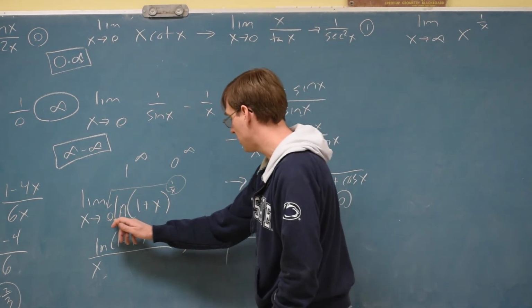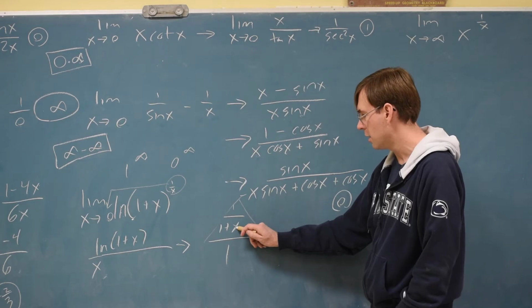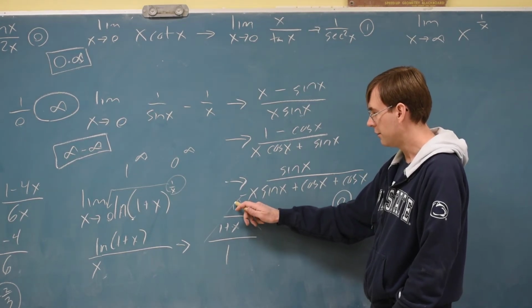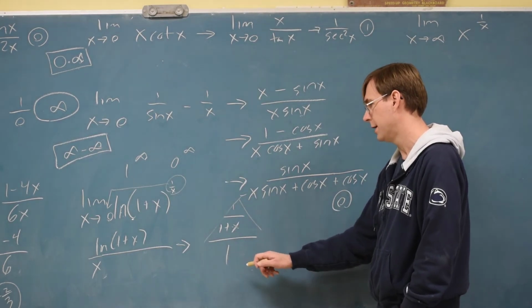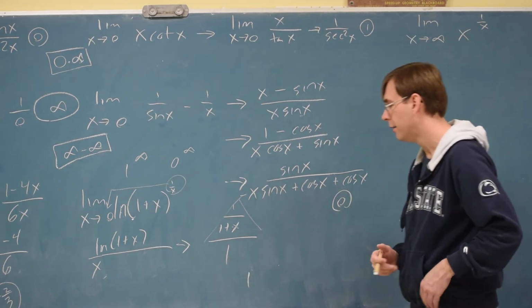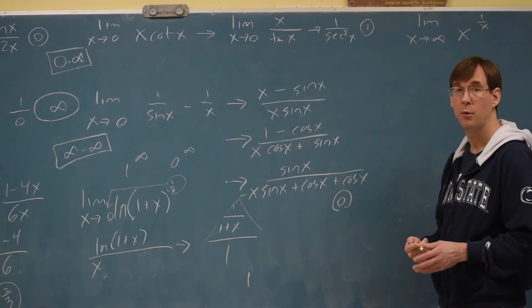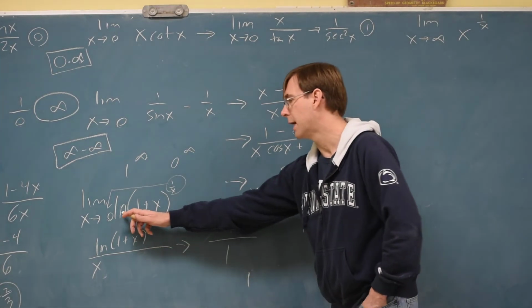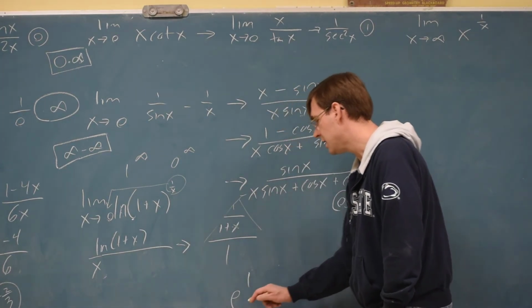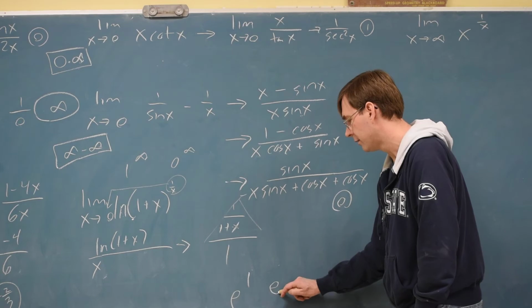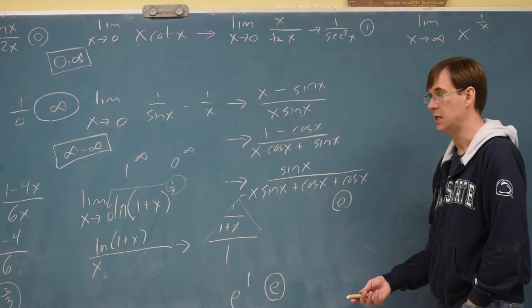But plug in 0. 0 in here, 1 plus 0 is 1. And if you do 1 divided by 1 divided by 1 again, that's just going to be 1. And it feels like we should be done, but we have a payment to make. Since we did an ln at the beginning, e goes to that power at the end. The best answer is just e.